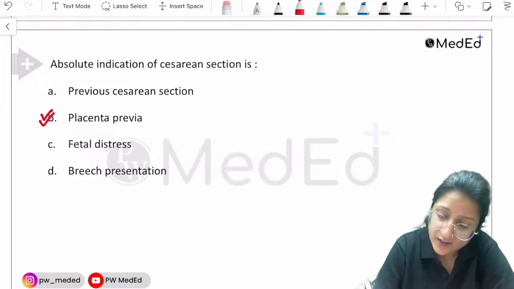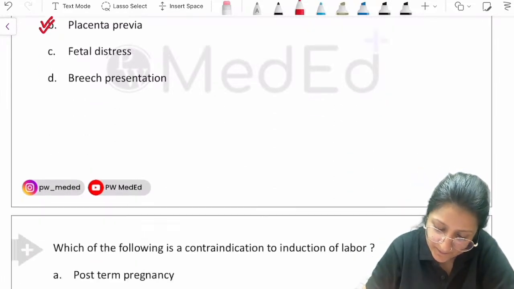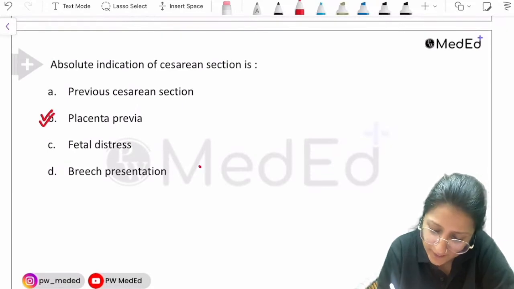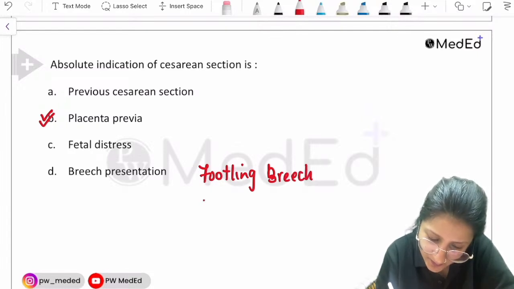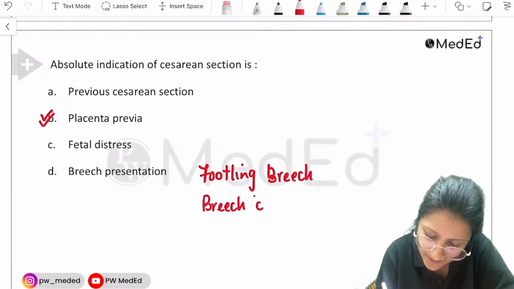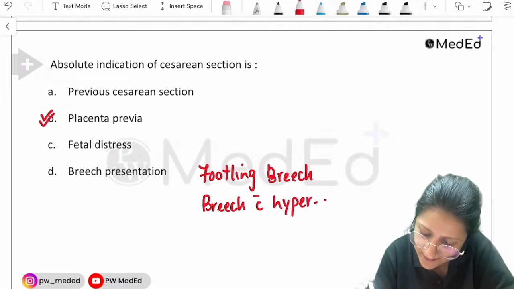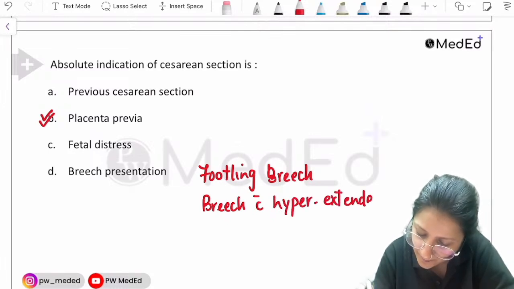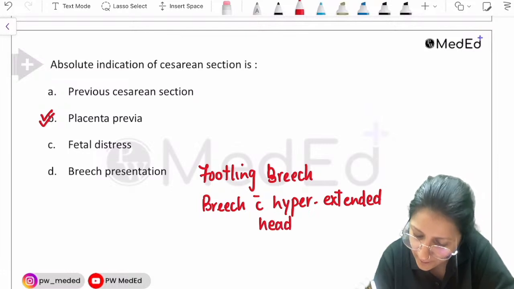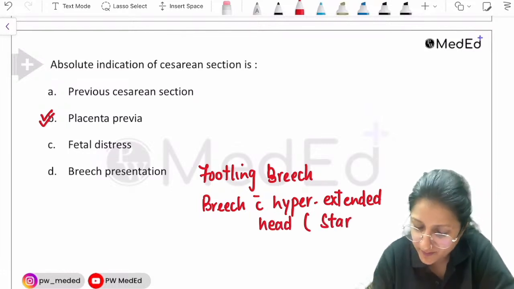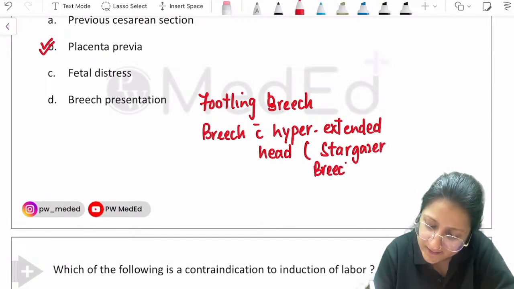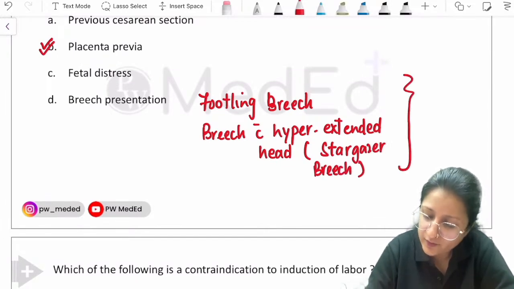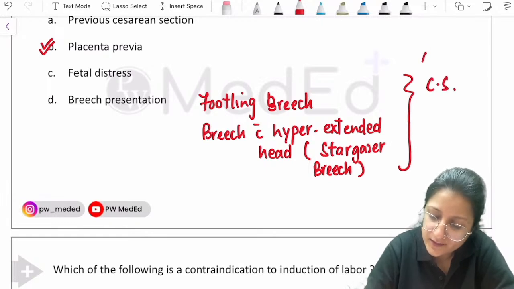But yes, if there is footling breech, or let's say if there is breech with hyperextended head, which is called stargazer breech, then these are two situations where we go for cesarean section.